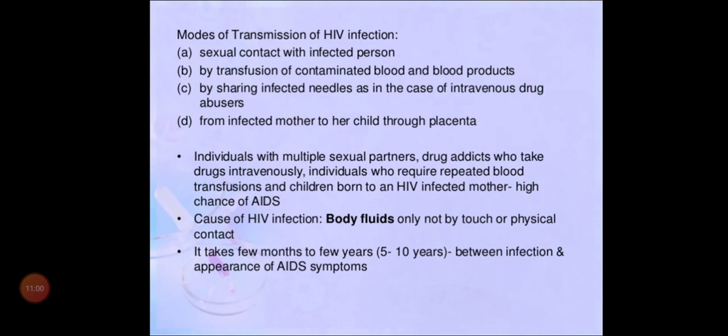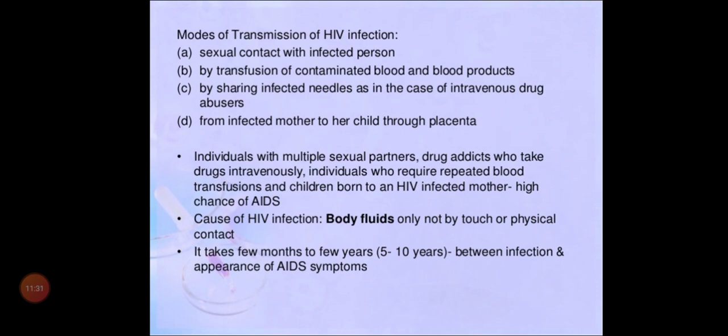So these are the four ways where HIV, the human immunodeficiency virus, the retrovirus, can enter the body. First, from an infected person. Second, transfusion of contaminated blood. Third, sharing infected needles by intravenous drug abusers. And fourth, from an infected mother to a child, not always, but there might be.